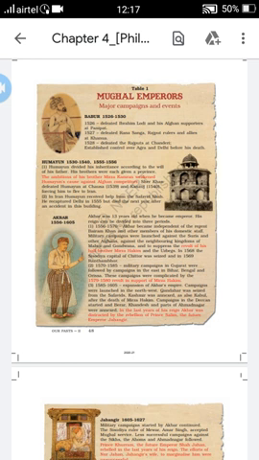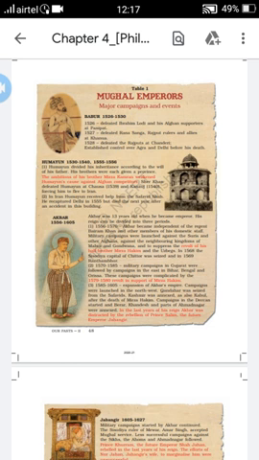So today, the six great Mughals, these six kings, emperors of the Mughal Empire: Babur, Humayun, Akbar, Jahangir, Shah Jahan and Aurangzeb. These six important rulers are called the Great Mughals. The first one we will go for is Babur.